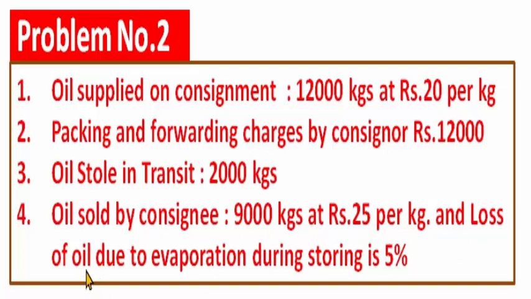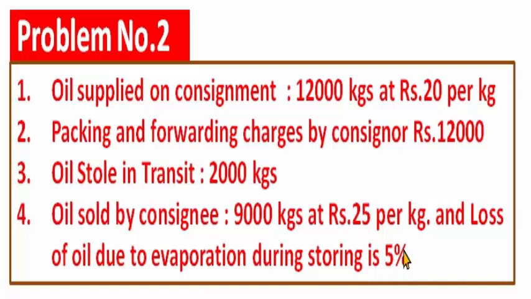And loss of oil due to evaporation during storing is 5%. Evaporation means when the oil is stored, due to the hot season, the summer, some oil will be lost due to evaporation, a decrease in the quantity of the oil.